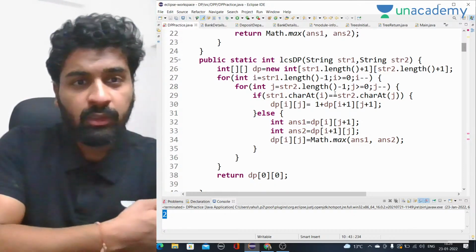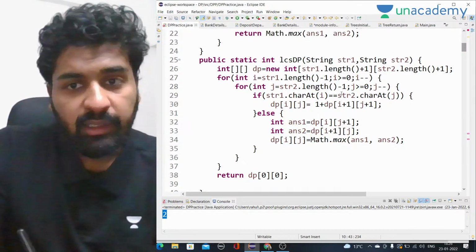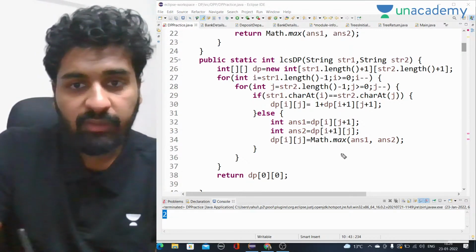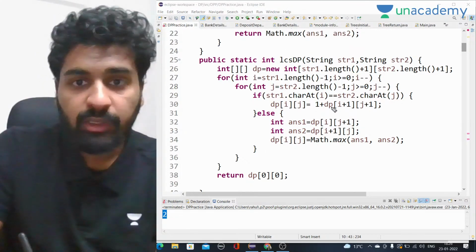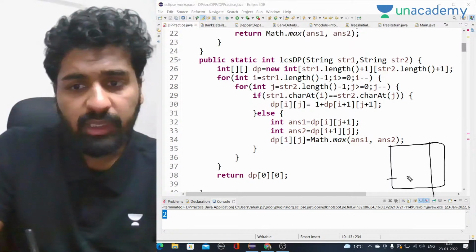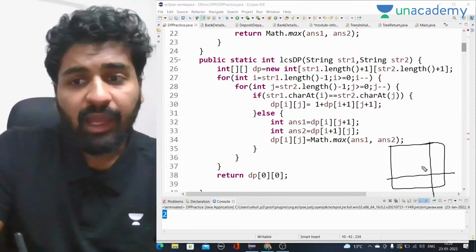So does anybody have any doubt in this, like how I have written this? We just have to think, first of all write the recurrence relation, whatever we need, which will be helpful in the DP code as well. Then we take a 2D DP array and decide where we want to start.